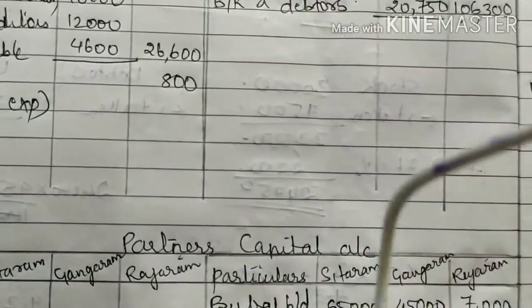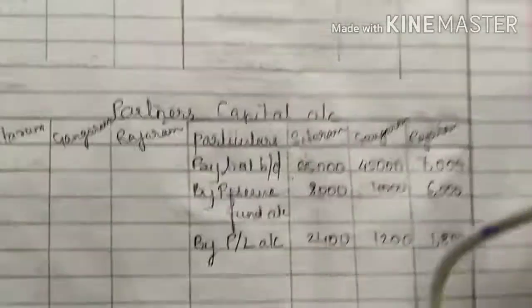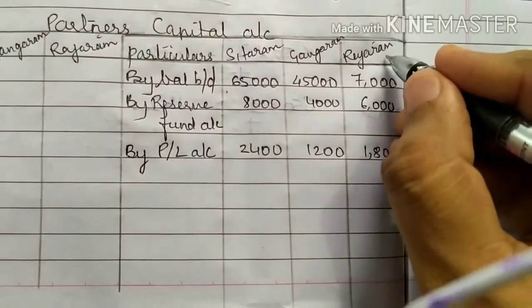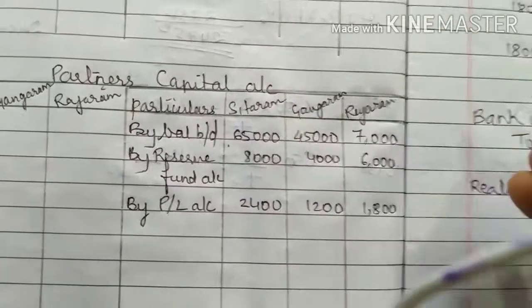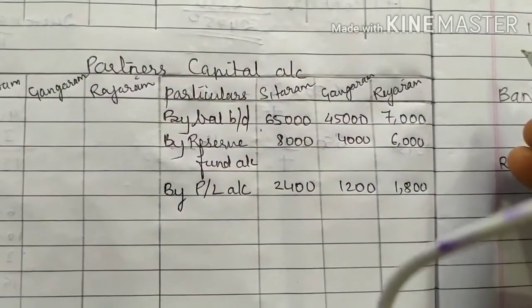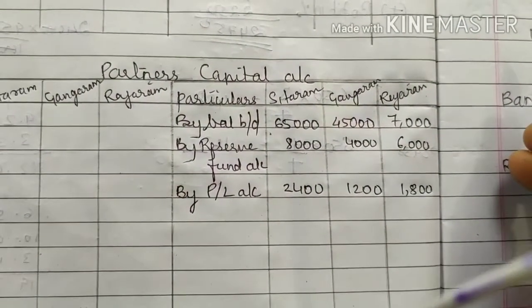Now Rajaram becomes bankrupt, and 1,100 only was recovered from his estate.